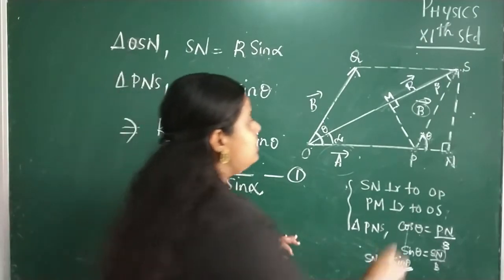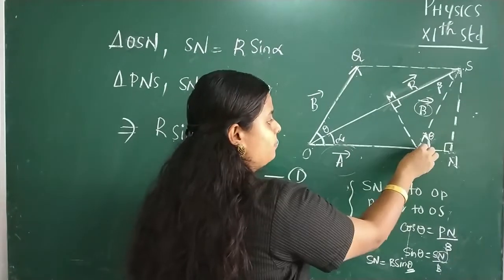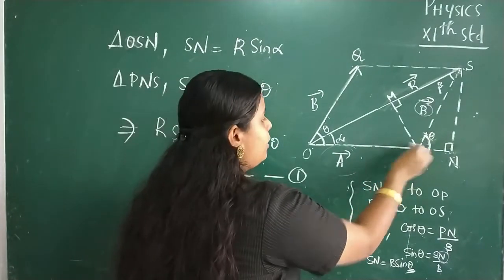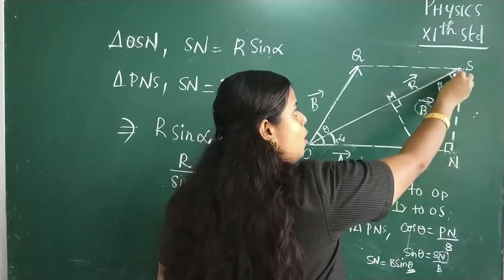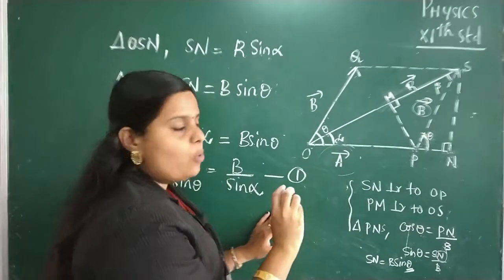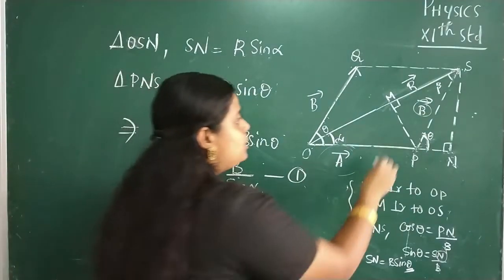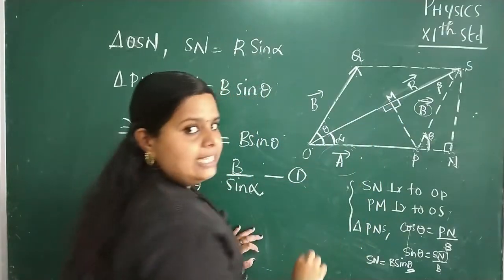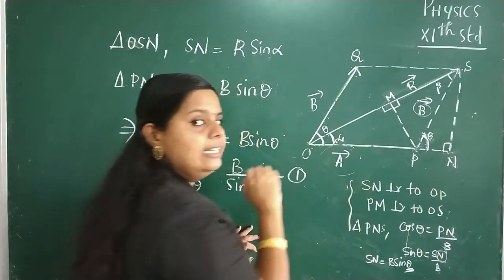Now consider the side PM. Actually this PM is the opposite side of this angle alpha, and also the opposite side of the angle beta when we consider this triangle. First, when we consider this right angled triangle, PM is the opposite side of this angle alpha.